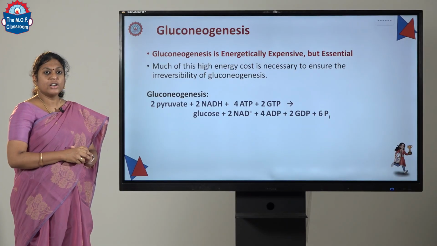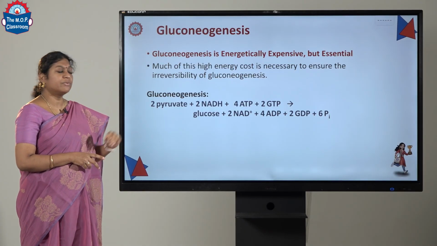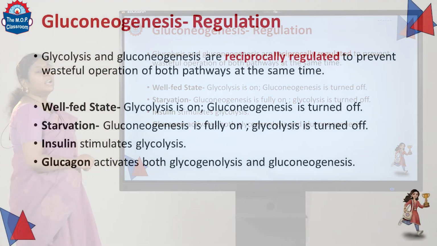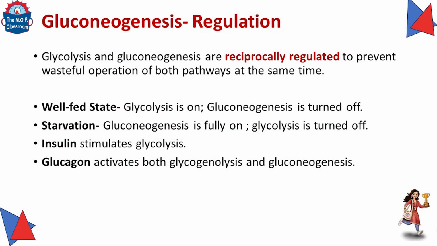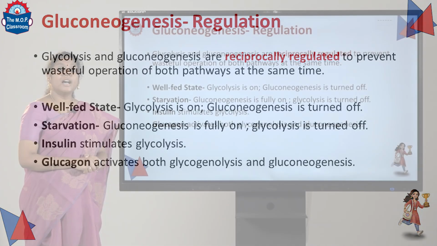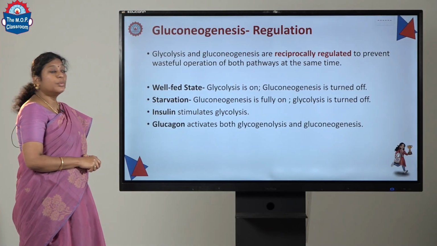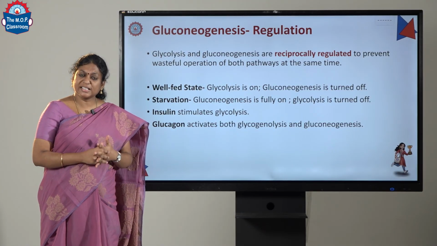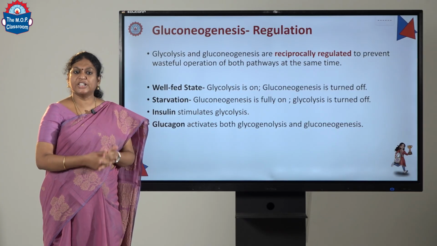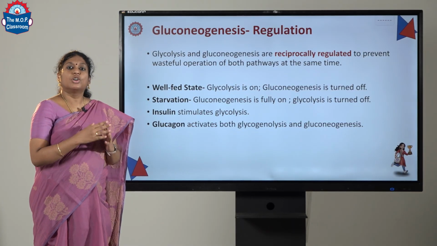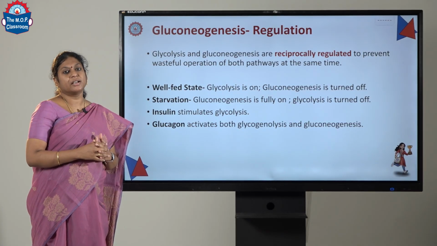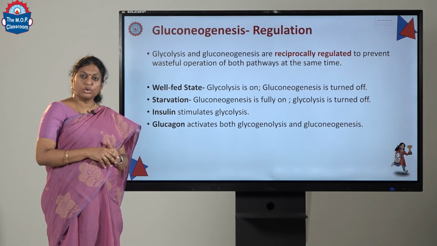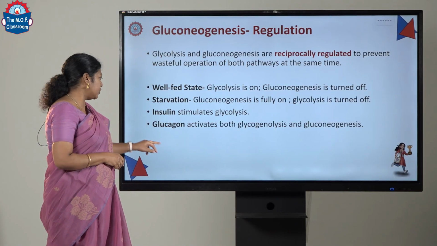When you look into the overall reaction of gluconeogenesis, we can see that we have invested around 6 ATP for making one glucose molecule. Coming to the regulation, glycolysis and gluconeogenesis are reciprocally regulated to prevent wasteful operation. In the well-fed state, glycolysis is on and gluconeogenesis is off. During starvation, gluconeogenesis is fully on and glycolysis is off. Insulin stimulates glycolysis and glucagon activates gluconeogenesis.